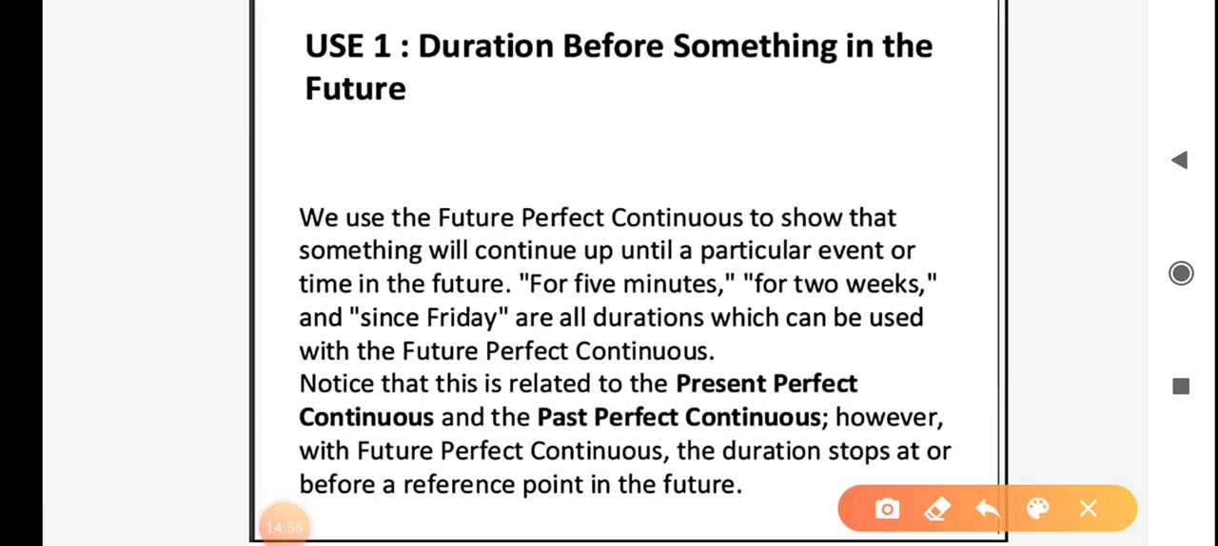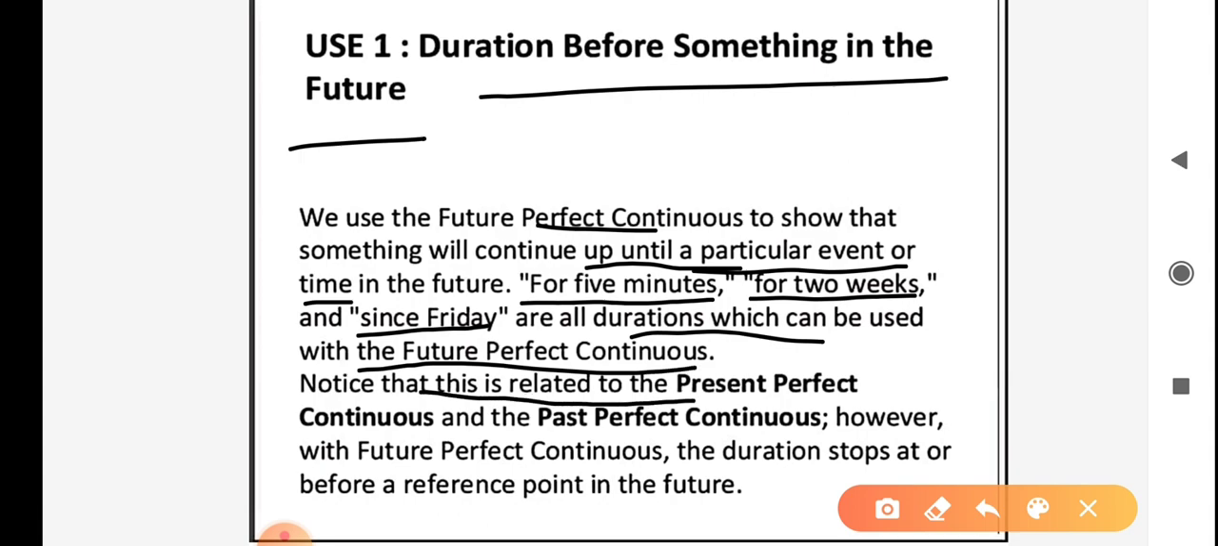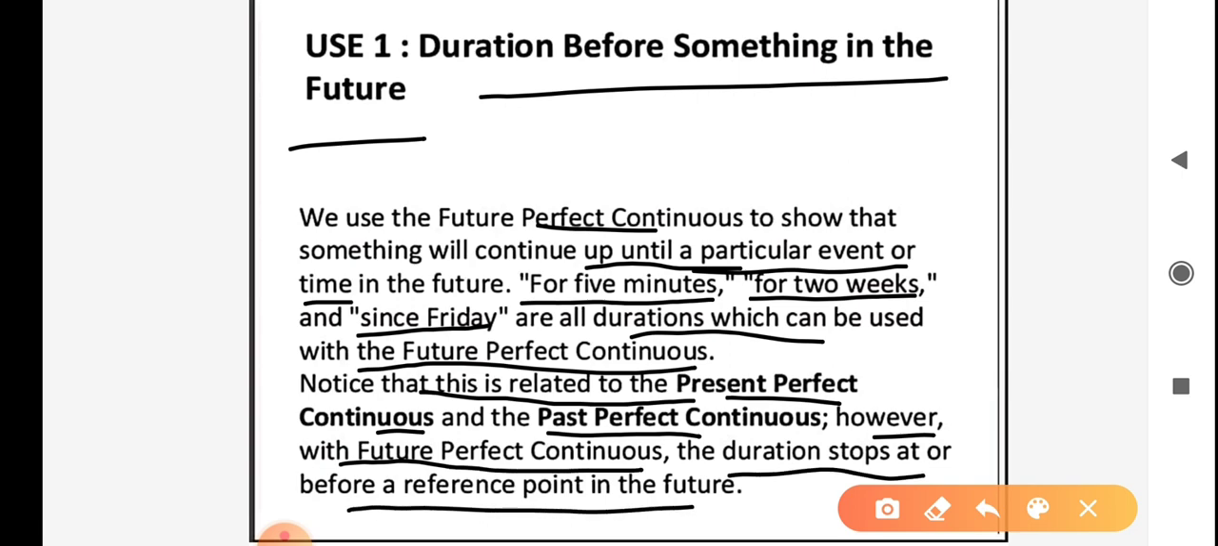Let's discuss the usage of future perfect continuous tense. First one, duration before something in the future. We use the future perfect continuous to show that something will continue up until a particular event or time in the future. For 5 minutes, for 2 weeks, and since Friday are all durations which can be used with the future perfect continuous. Notice that this is related to the present perfect continuous and the past perfect continuous. However, with future perfect continuous, the duration stops at or before a reference point in the future.